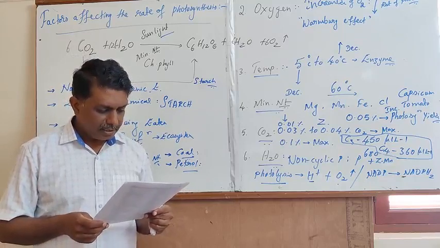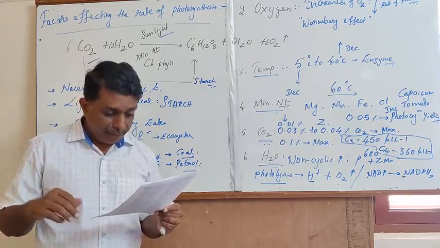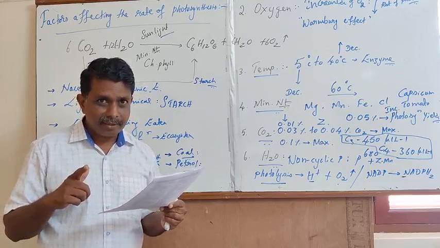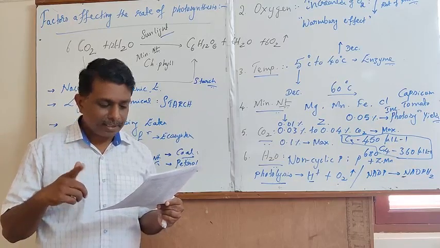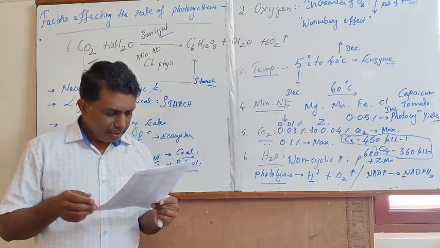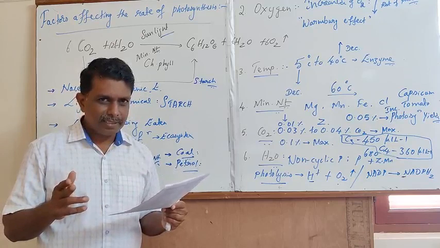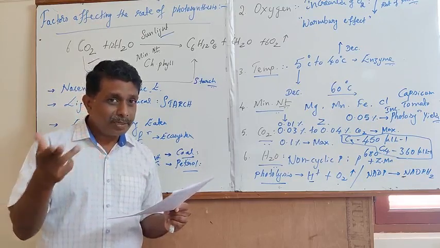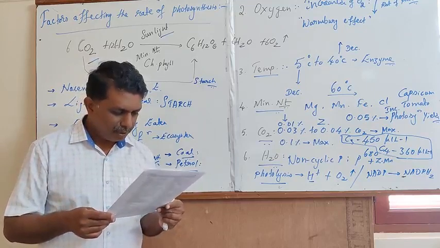C4 plants are special because they have a special type of leaf anatomy called Kranz anatomy, characterized by the presence of mesophyll and bundle sheath cells. They tolerate high temperature, as seen in succulents. In plants growing in tropical and subtropical regions, you can find the presence of the C4 pathway.